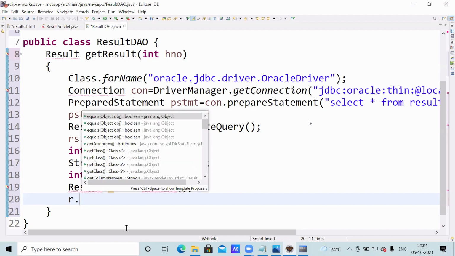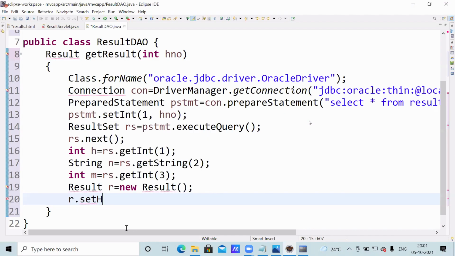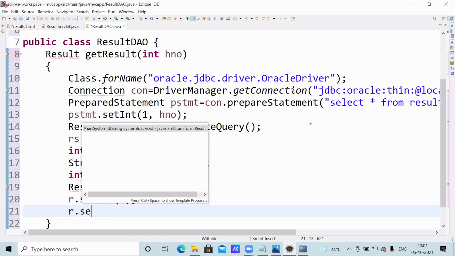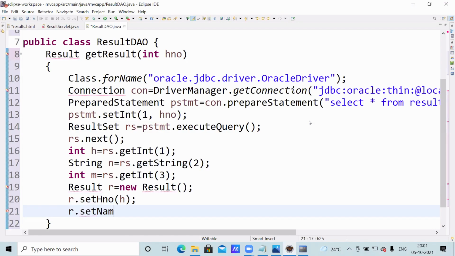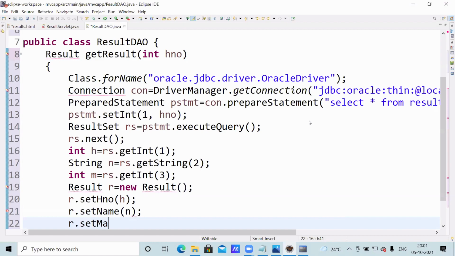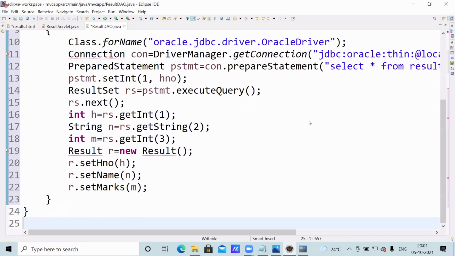R dot setHallTicketNumber H, R dot setName N, R dot setMarks M. So instead of writing this way, you can pass the parameters directly also.